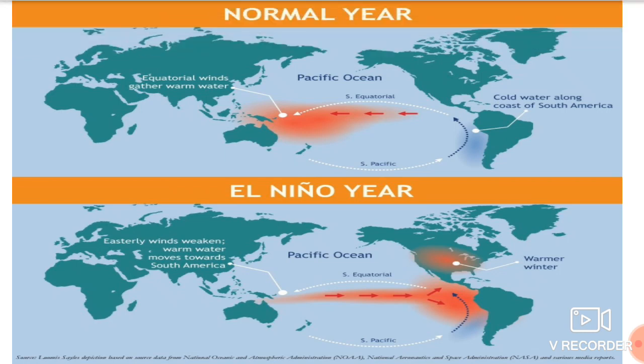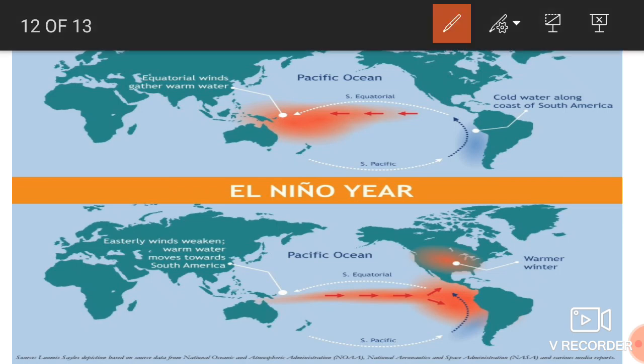First of all, we will discuss a normal year, then the El Nino year. In a normal year, let's first denote the directions: this is our eastern side and this is our western. We say this is the eastern Pacific Ocean and this is the western Pacific Ocean.